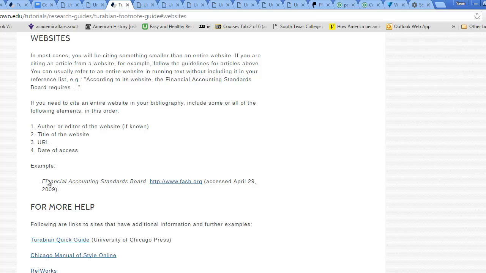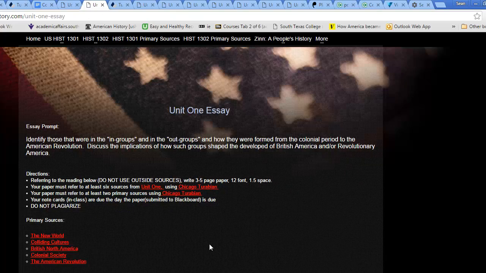If this isn't helpful to you, again, don't overthink it. Use the resources that are available to you, and simply type in a Google search engine how to cite in footnote, because that's what you're doing. You're footnoting this information from a website using Chicago-Turabian. So use the resources that are available to you in doing that.